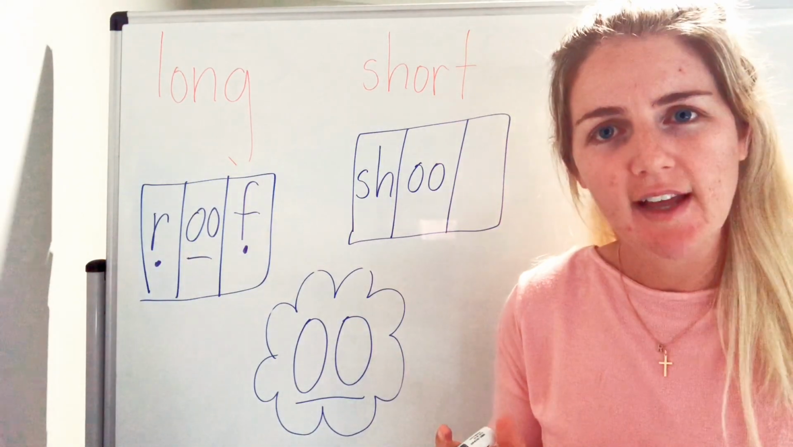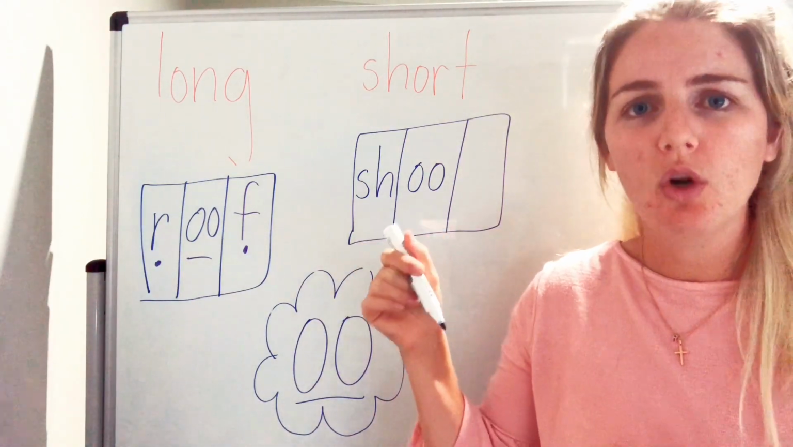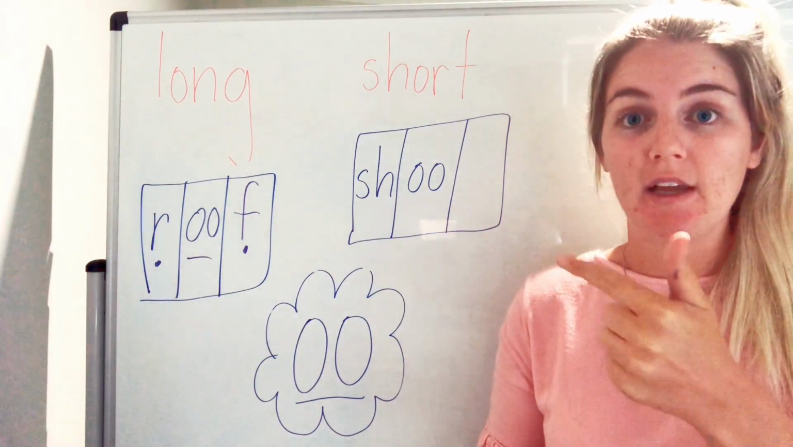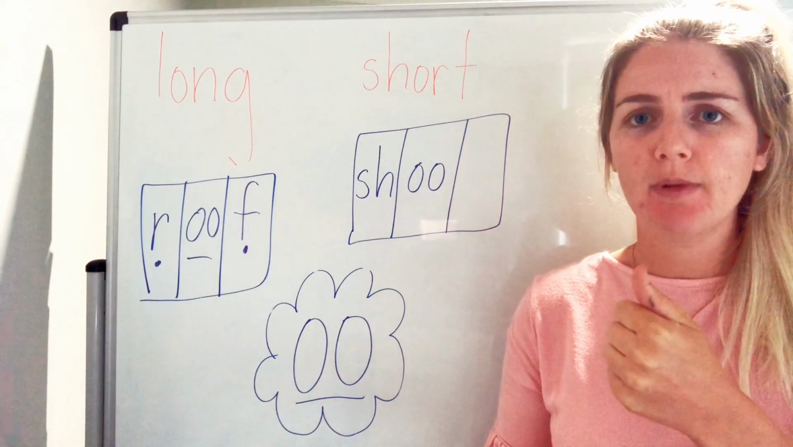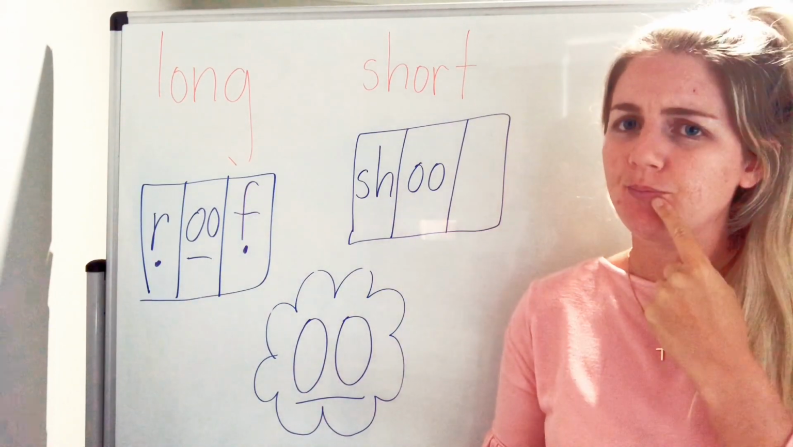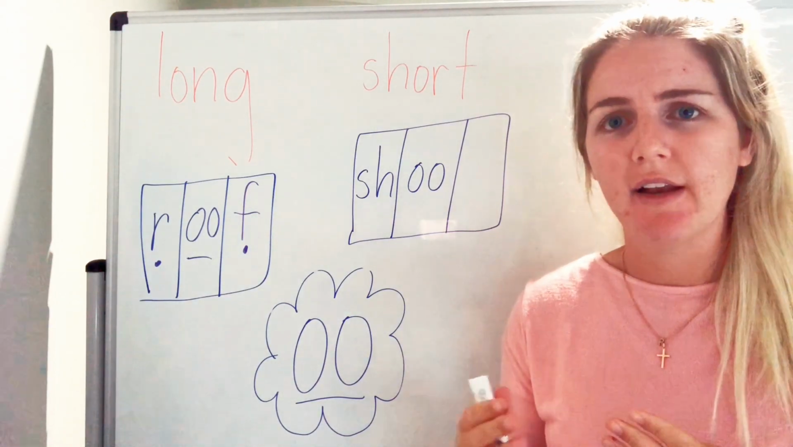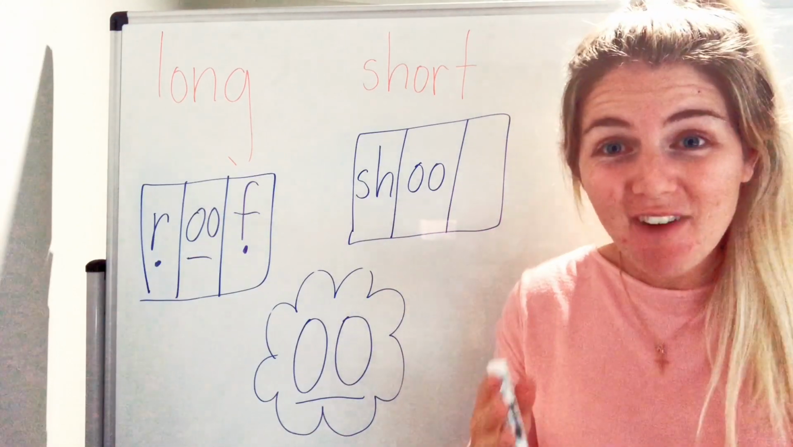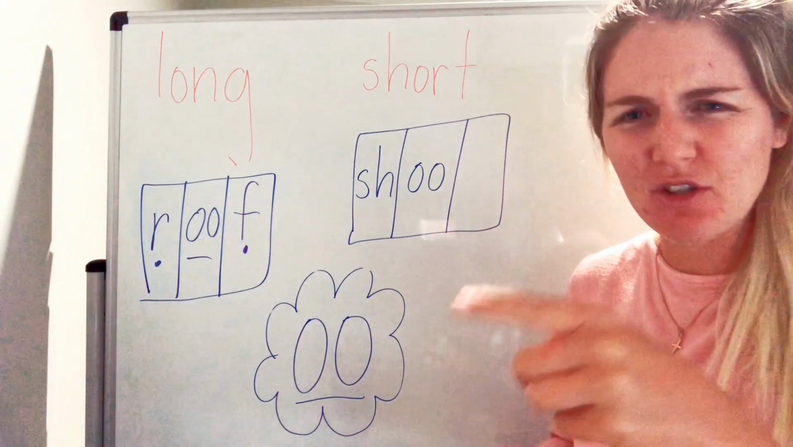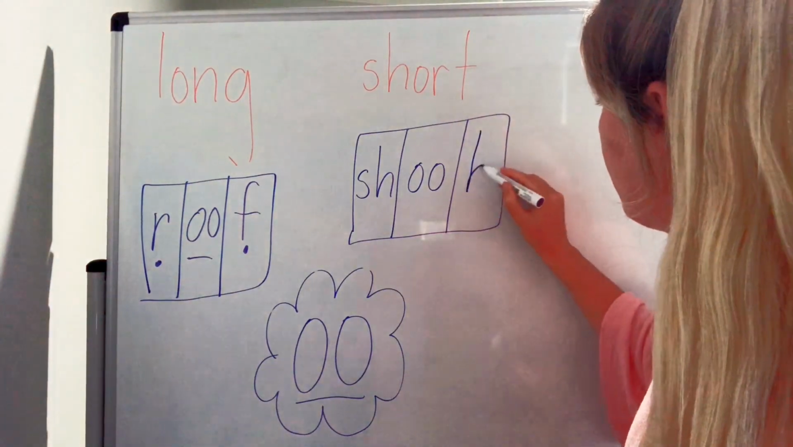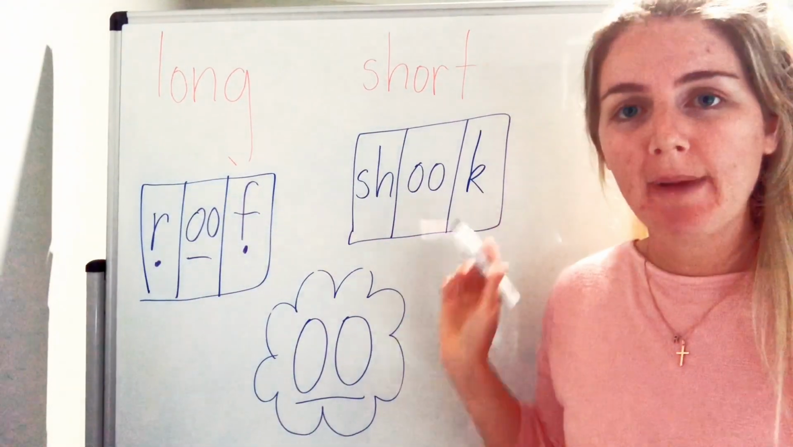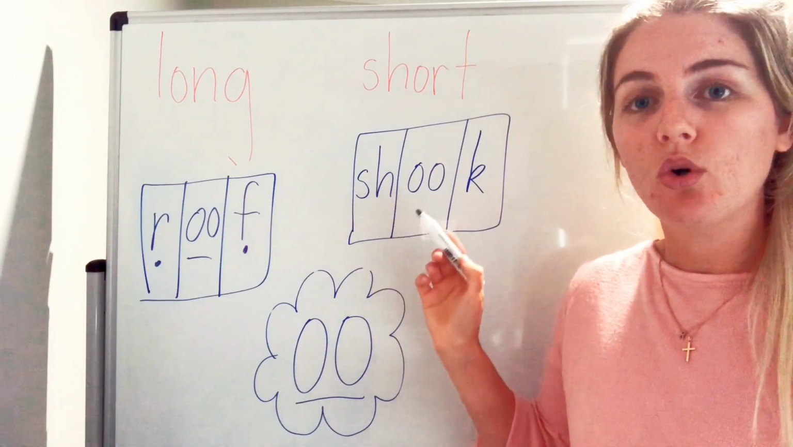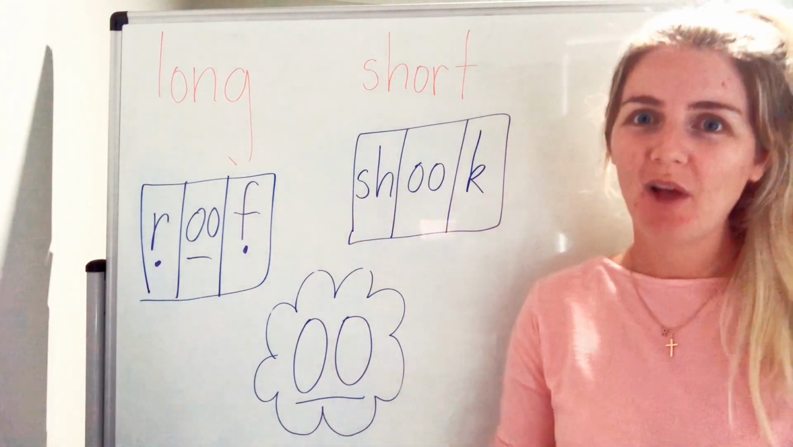What do you hear at the end? K. It could be C. It could be K. It could be CK. What do you think would look right? K. That's right, a K. Oh, you are too clever. Let's put it all back together and say the sounds out loud again. Sh, oo, k, shook. Well done.